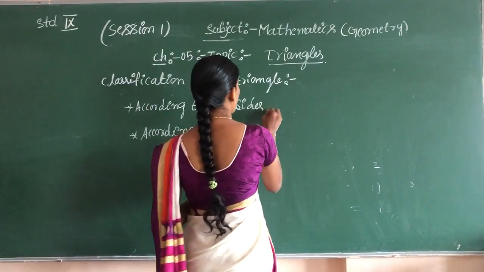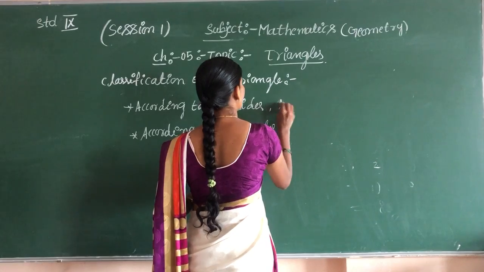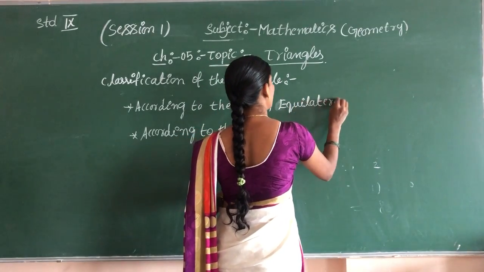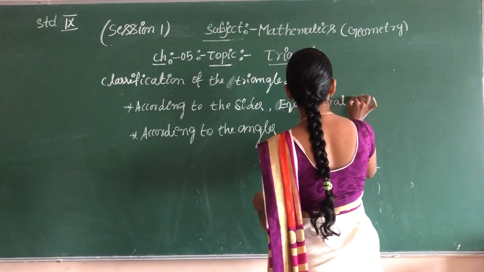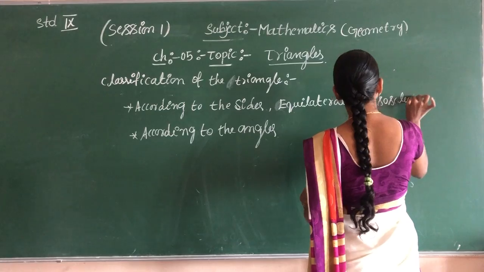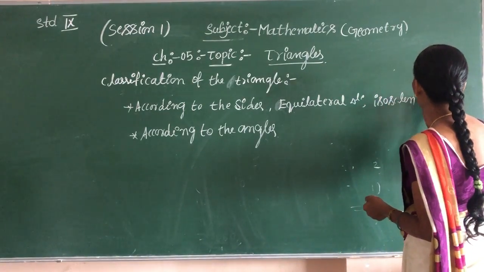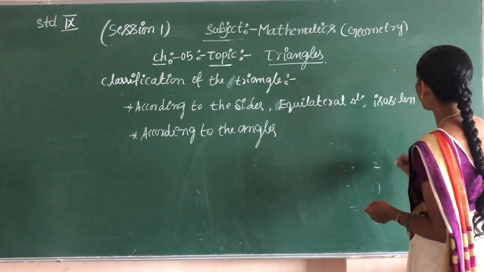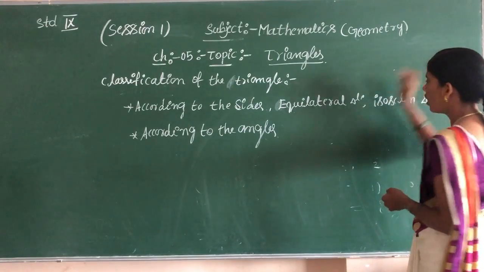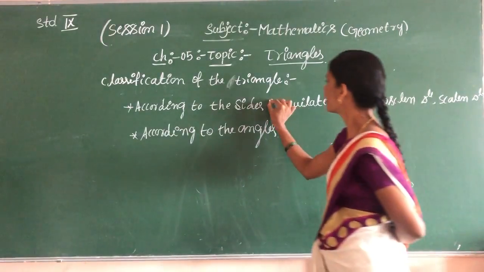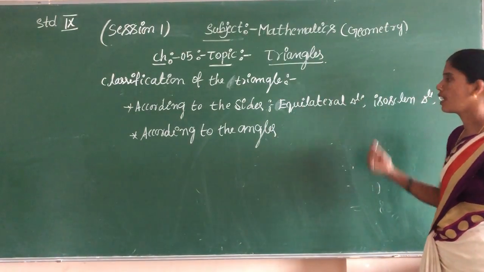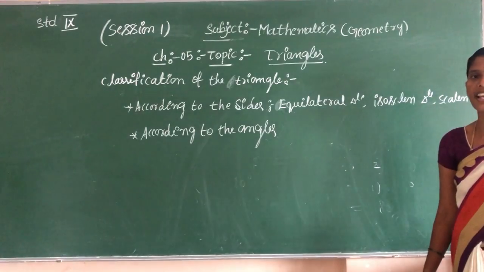Equilateral triangle, isosceles triangle, scalene triangle.